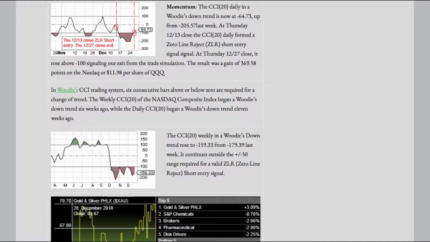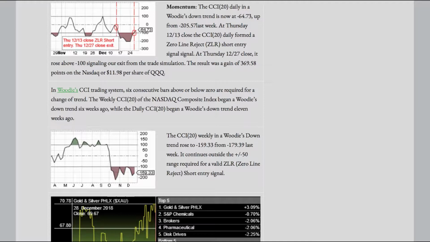At Thursday 12/27 close, it rose above minus 100, signaling our exit from the trade simulation. The result was a gain of 369.58 points on the Nasdaq, or $11.98 per share of QQQ.